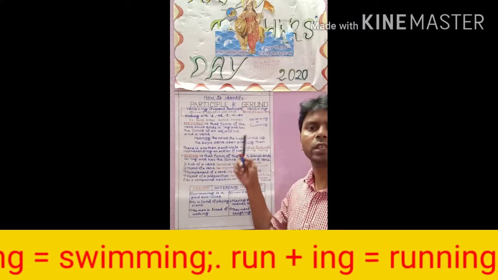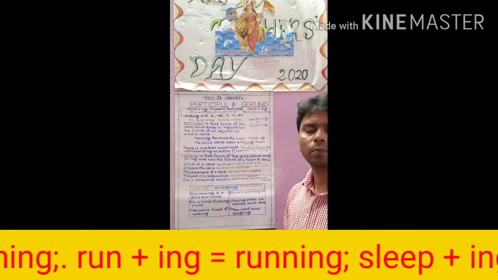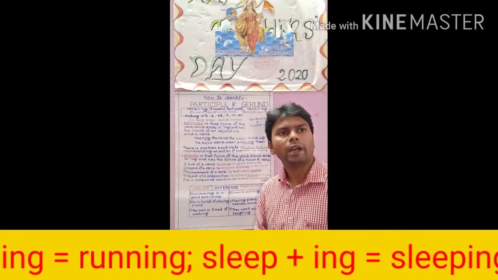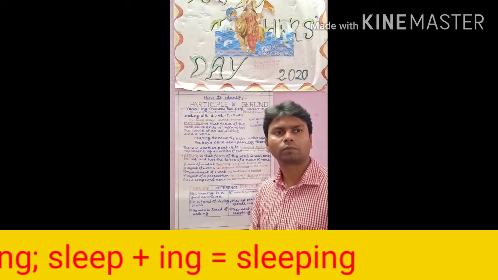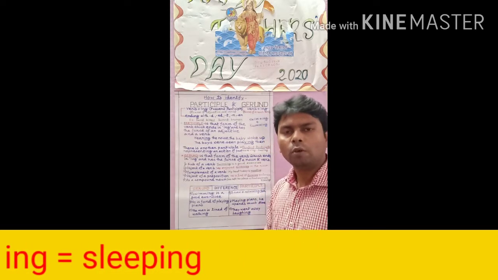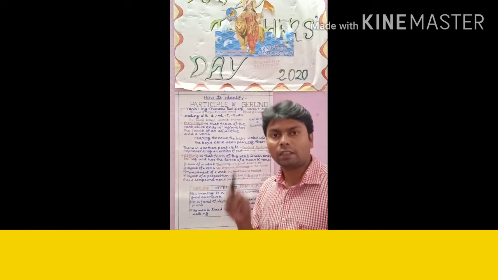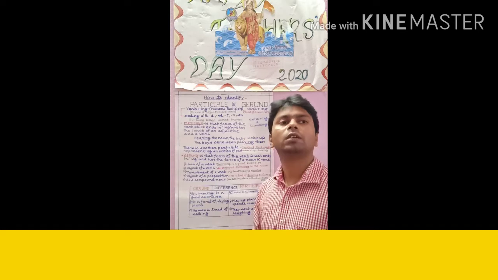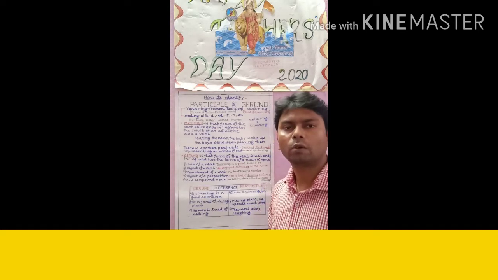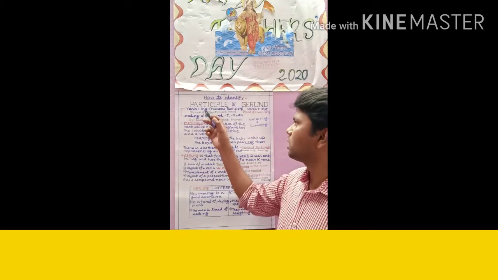Swimming, it is used in present continuous, past continuous and future continuous. So we shall learn today another such kind of use which is known as participle and gerund.